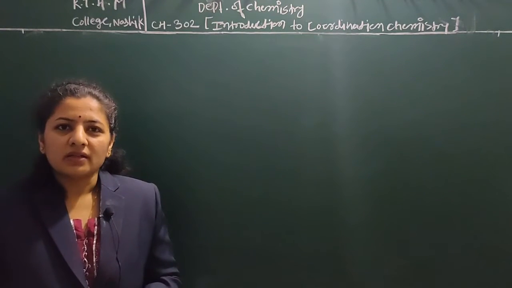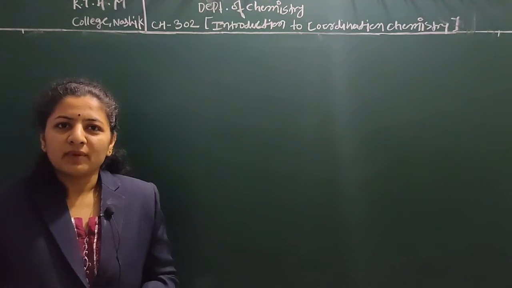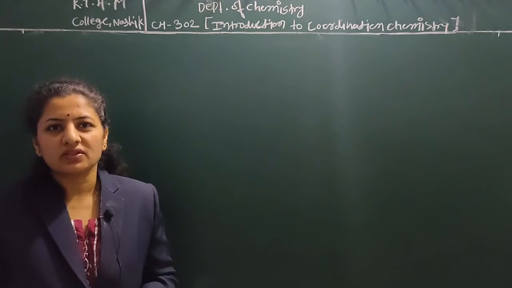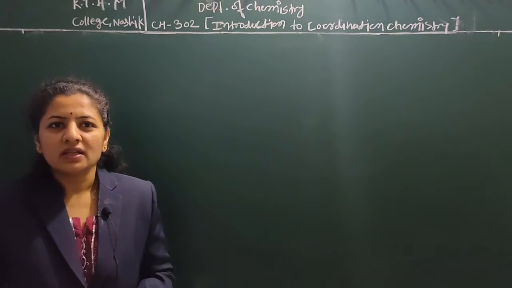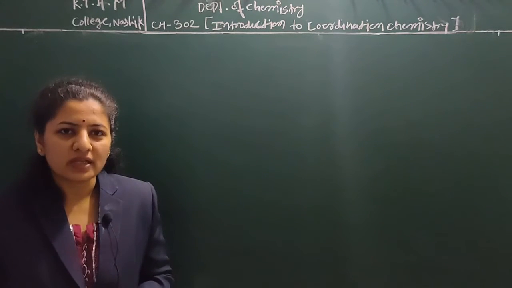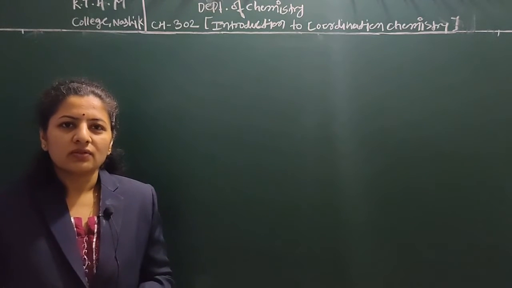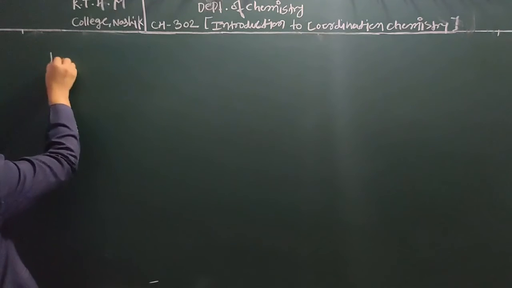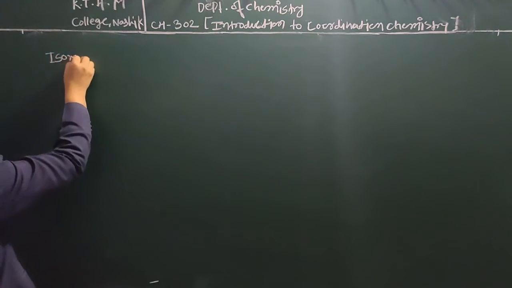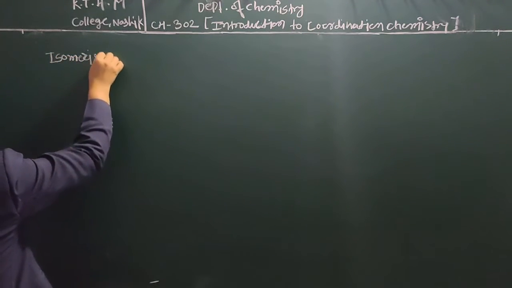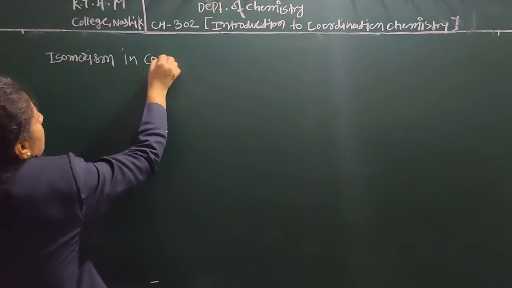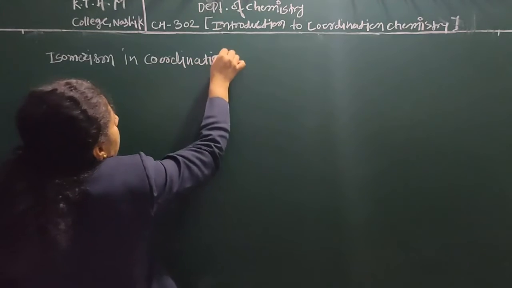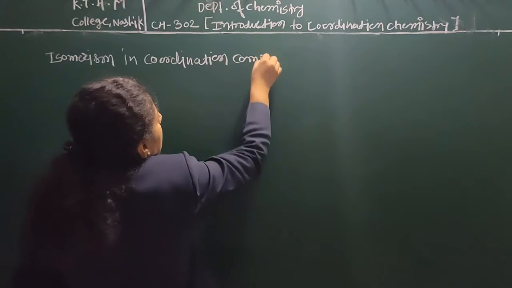Isomerism is nothing but the same number of ligands attached to the central metal atom but having a different structural arrangement. They are known as isomers of each other, and the phenomenon is known as isomerism. So we will discuss in detail what is meant by isomerism in coordination complexes.